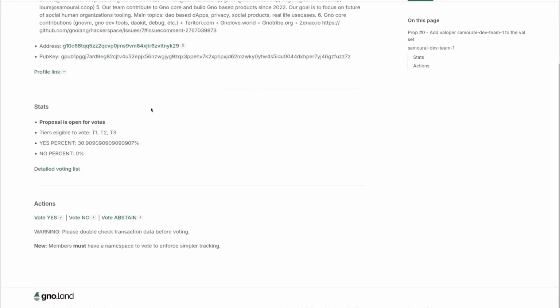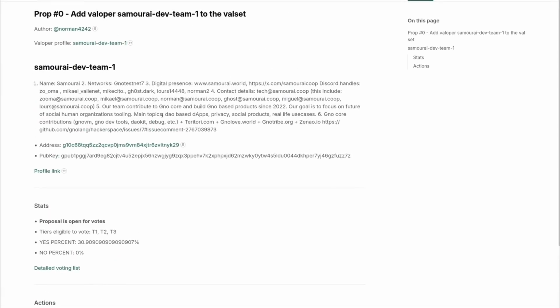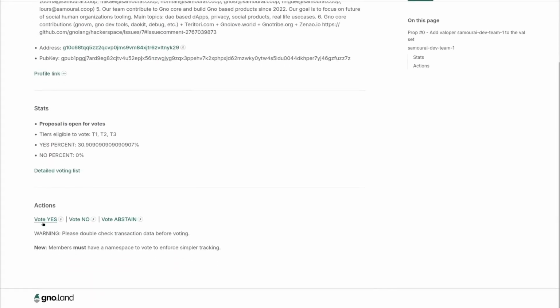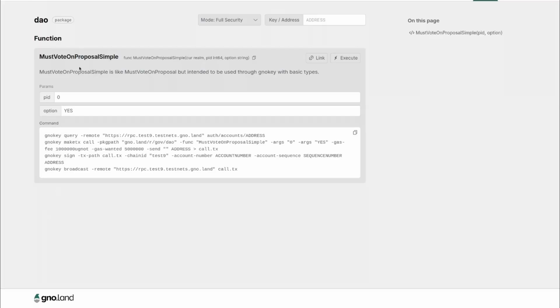We can click on the proposal to see what it is made for, which is basically the same information. We can click on the actions below to vote, which will redirect us to the functions. MustVoteOnProposalSimple. We just have to copy the links, or we can execute directly using Adena.